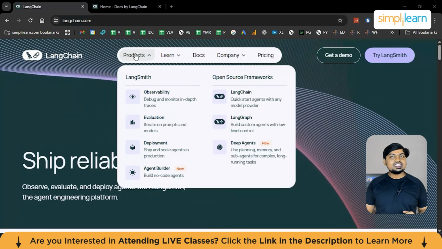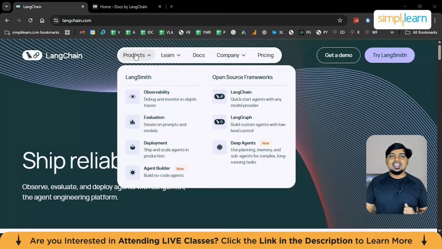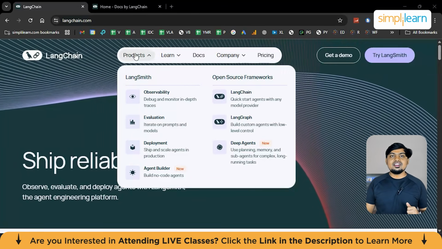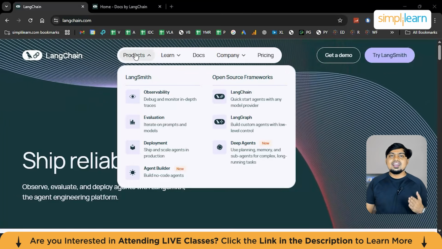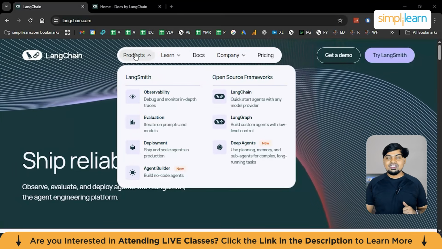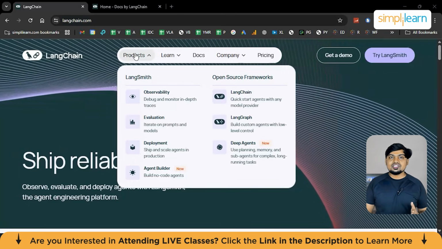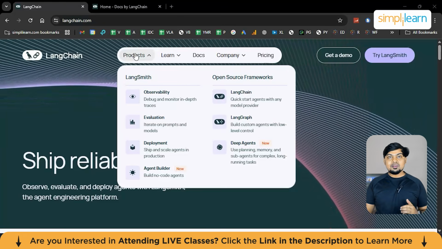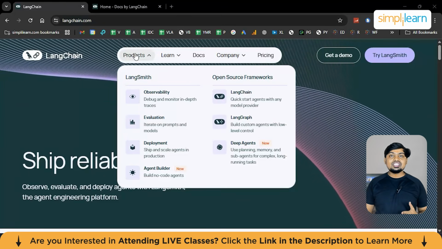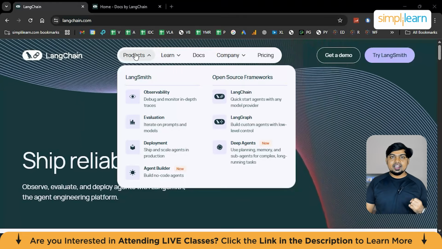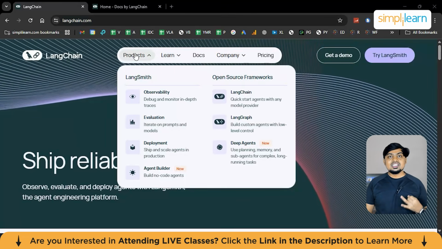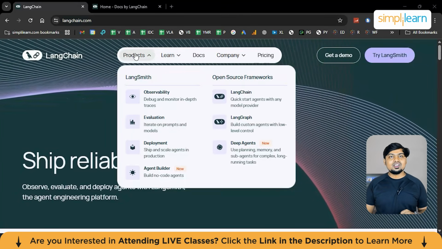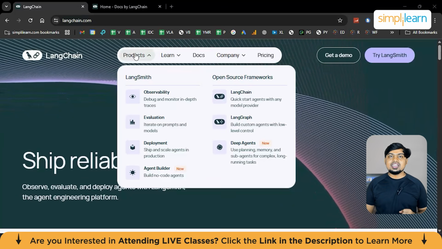Now, how does LangChain help build reliable agents? Agents are powerful, but unreliable agents are dangerous. LangChain tackles this problem in several ways. One of those is structured control. Instead of letting the model do anything, LangChain enforces defined tools, defined input and output formats, controlled execution paths, and a lot more. This reduces randomness.